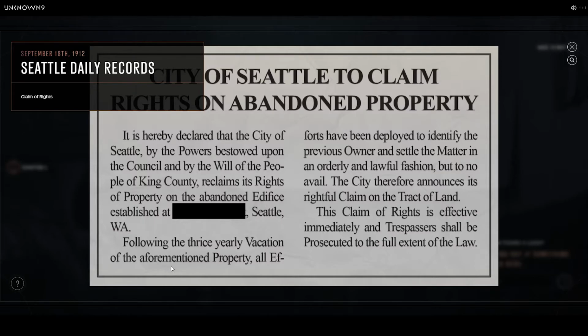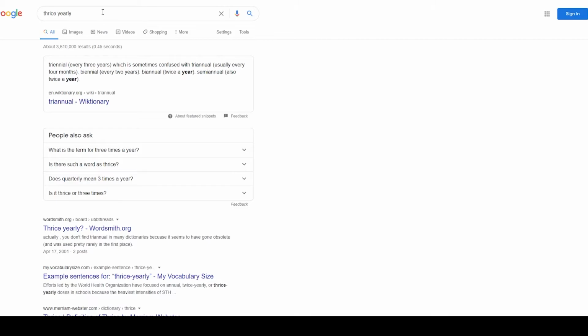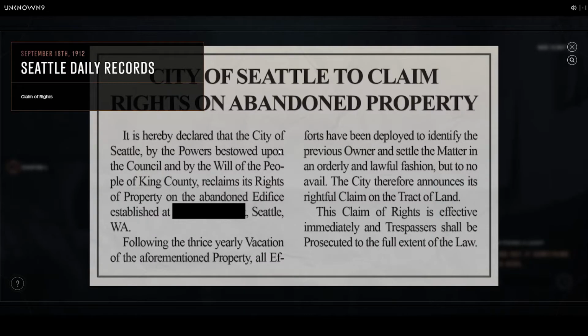Following the thrice yearly vacation. Thrice yearly. Does this mean 3 times a year? Or like every 3 years? That's some weird. Right. Thrice yearly. Triennial, every 3 years. Okay. So 3 years before this, it was fine because it wasn't abandoned.